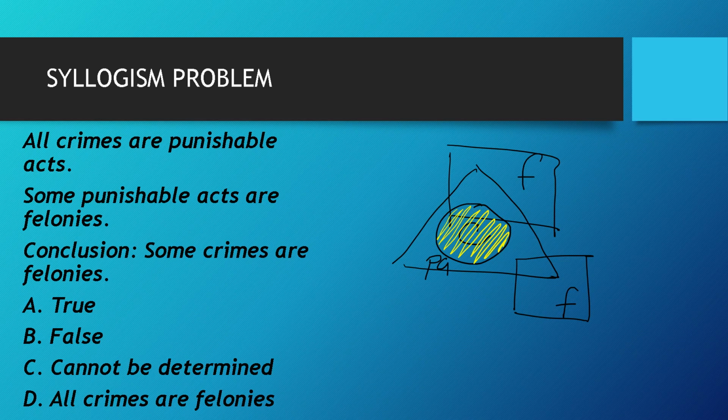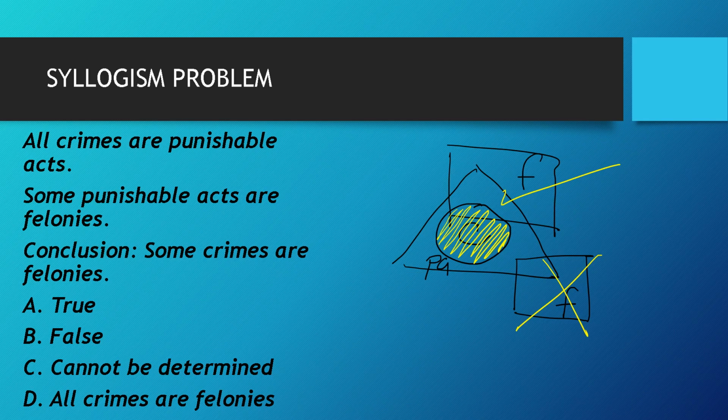So what you want to look for is that if some of the crimes are felonies, in terms of the shape or the location, we should see that some of those in the circle intersects with the square or the rectangle. In this position, crimes and felonies do not intersect, but here on the second position, they do.